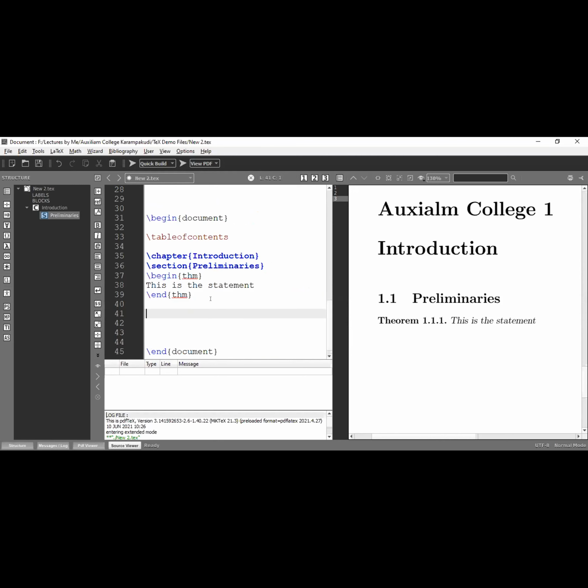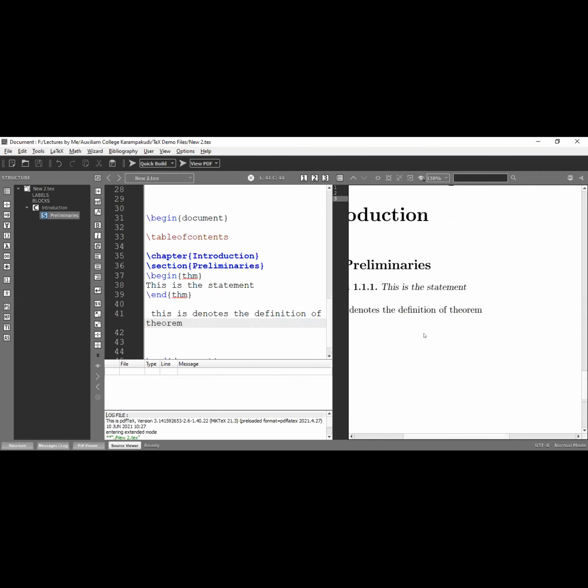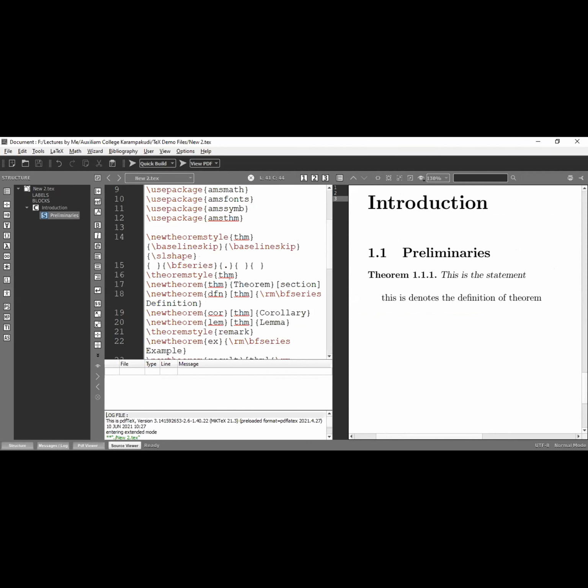For our convenience, I am going to enter some text after the theorem. This denotes the definition of theorem. Now I am going to run this file. It's created for our reference purpose. Just note the font of the theorem, the body of our theorem statement. It's a slanted shape because of this command only.